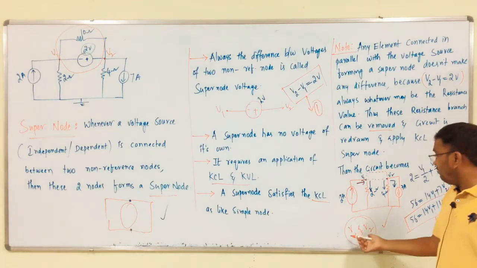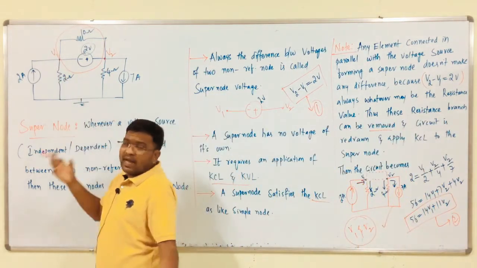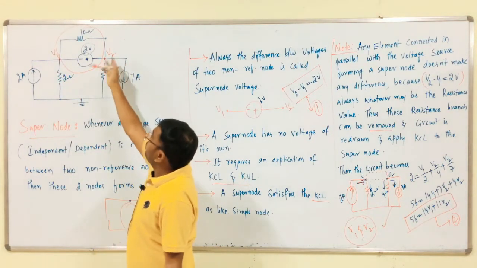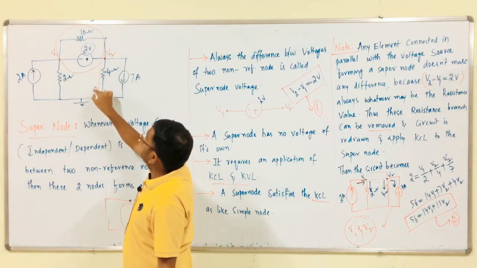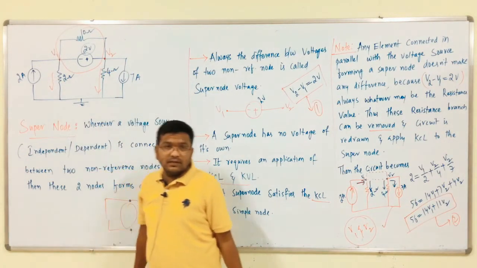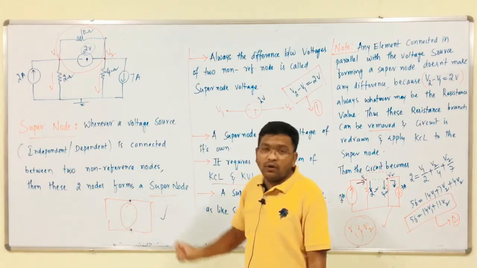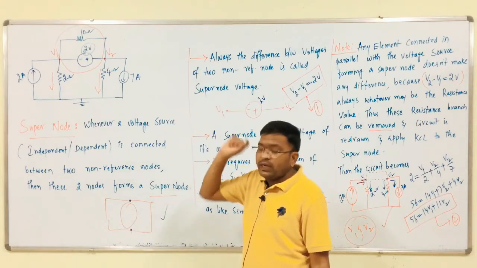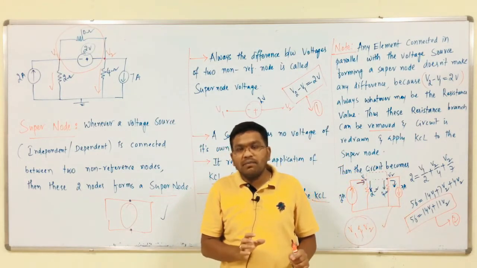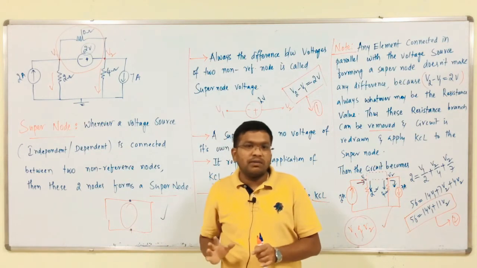After getting V1 and V2, we calculate V1 by 2, which is nothing but I1, the corresponding current in this branch. After getting V2, V2 by 4 is the branch current through this path. So, like this we have to analyze the circuit. First look at the circuit: if a voltage source is present between two nodes, that is the super node concept. If a current source is present between two meshes, that is the super mesh concept.